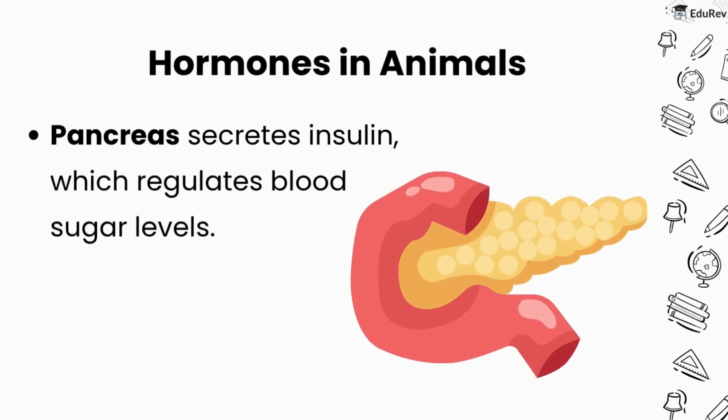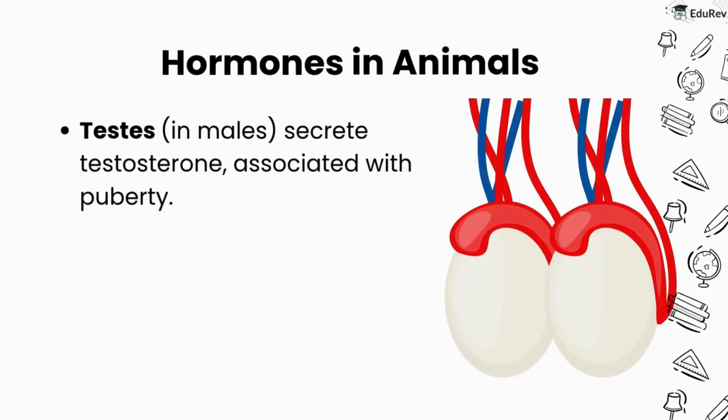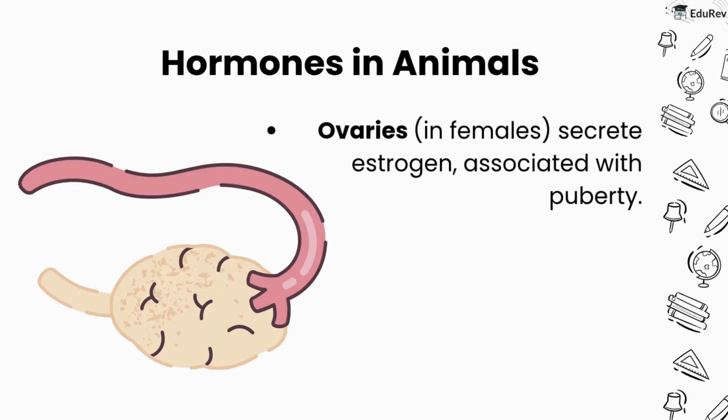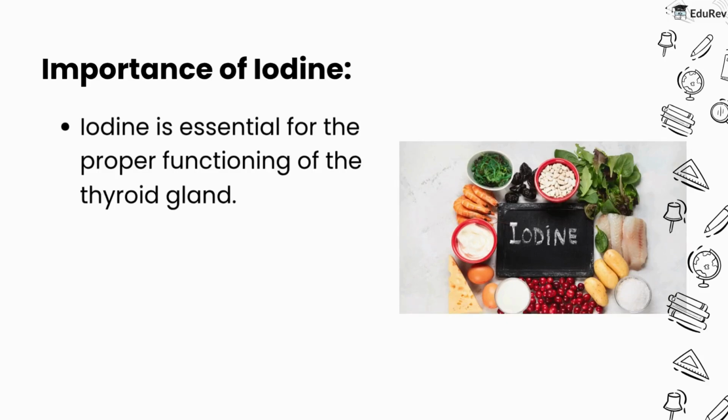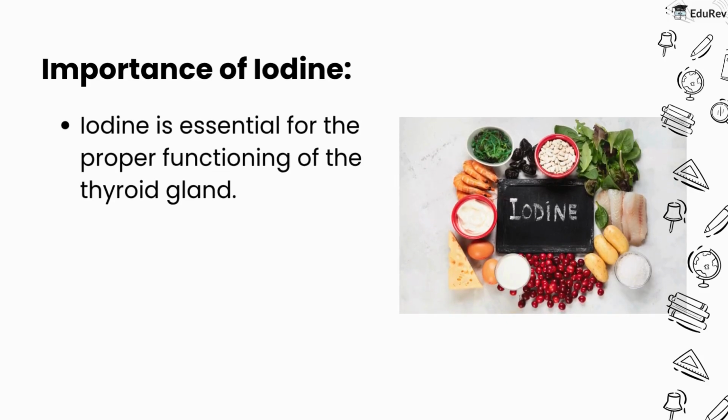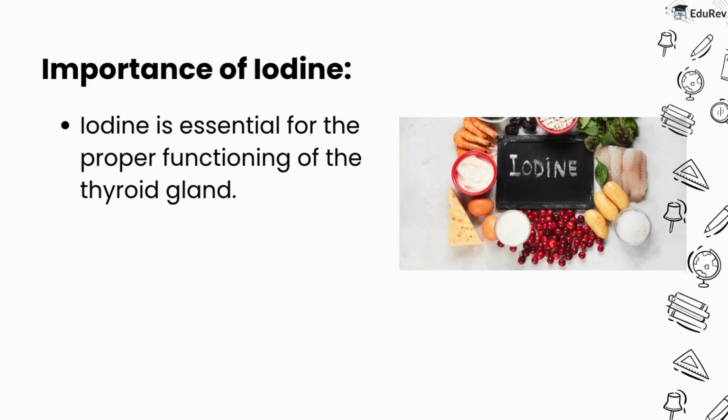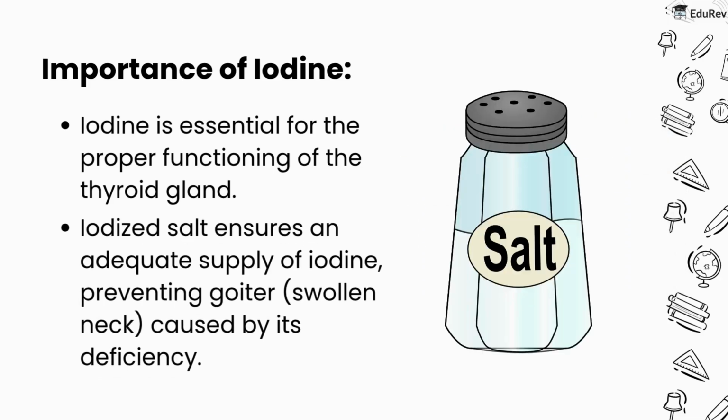Pancreas secretes insulin, which regulates blood sugar levels. Testes in males secrete testosterone associated with puberty. Ovaries in females secrete estrogen associated with puberty. Importance of iodine. Iodine is essential for the proper functioning of the thyroid gland. Iodized salt ensures an adequate supply of iodine, preventing goiter, swollen neck, caused by its deficiency.